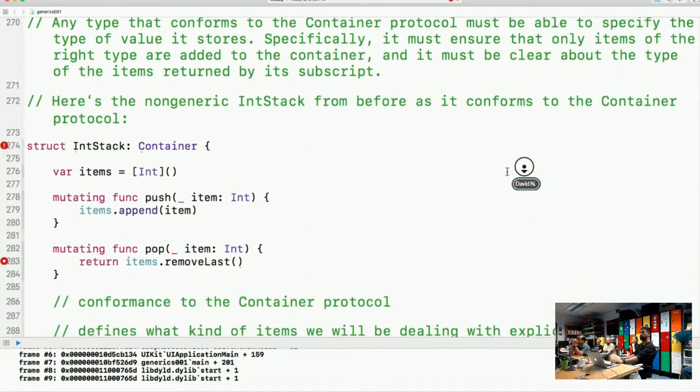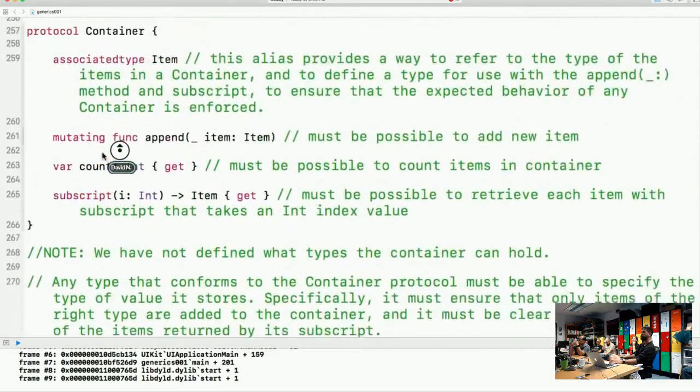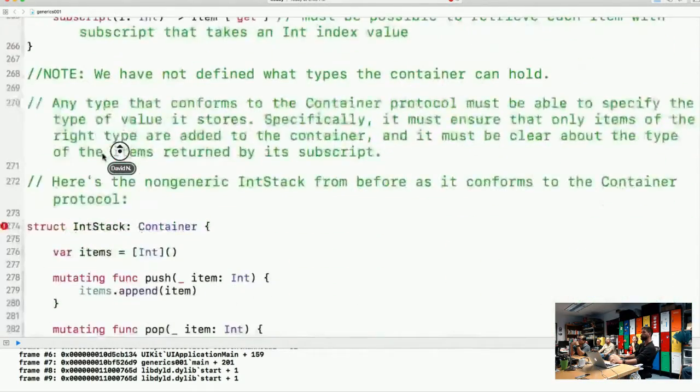Here's the non-generic IntStack from before as it conforms to the Container protocol. So you remember that I think on 131 we specified our IntStack, and it takes Int. This one is conforming to the Container protocol that we specified right up here. Yeah? So we just have the colon Container.